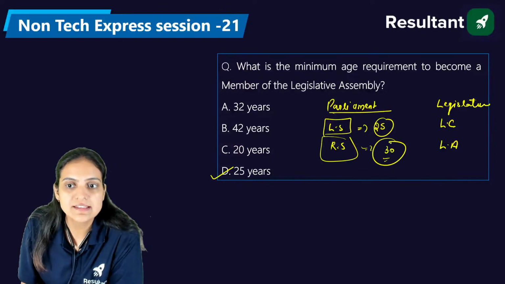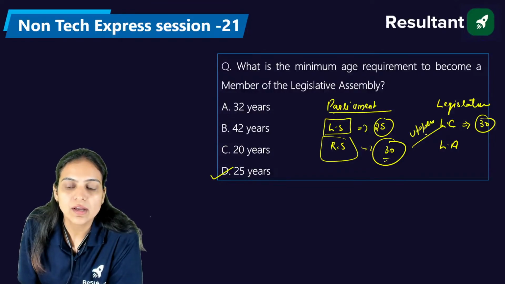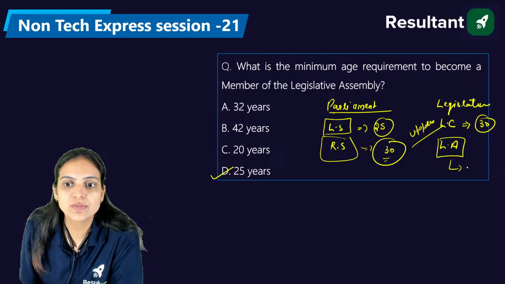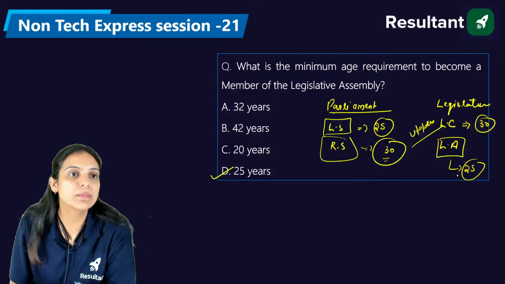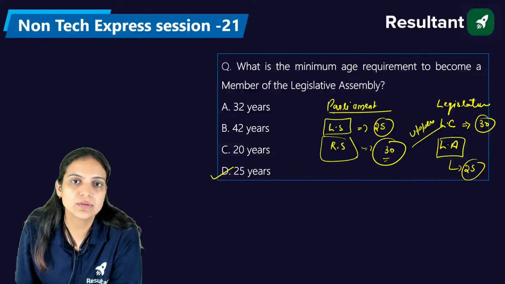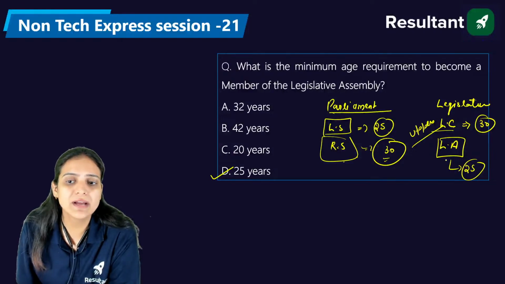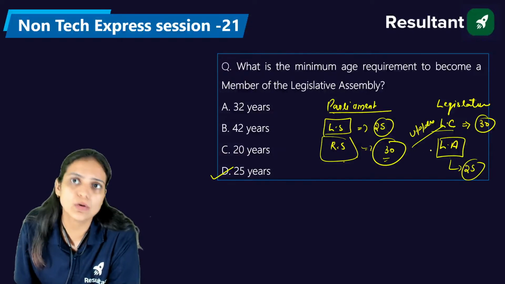In the same way, in the legislative council we require 30 years because these two are the upper houses, and the legislative assembly requires only 25 years. So Rajya Sabha and the state legislative council are the upper houses, and Lok Sabha and the legislative assembly are the lower houses.